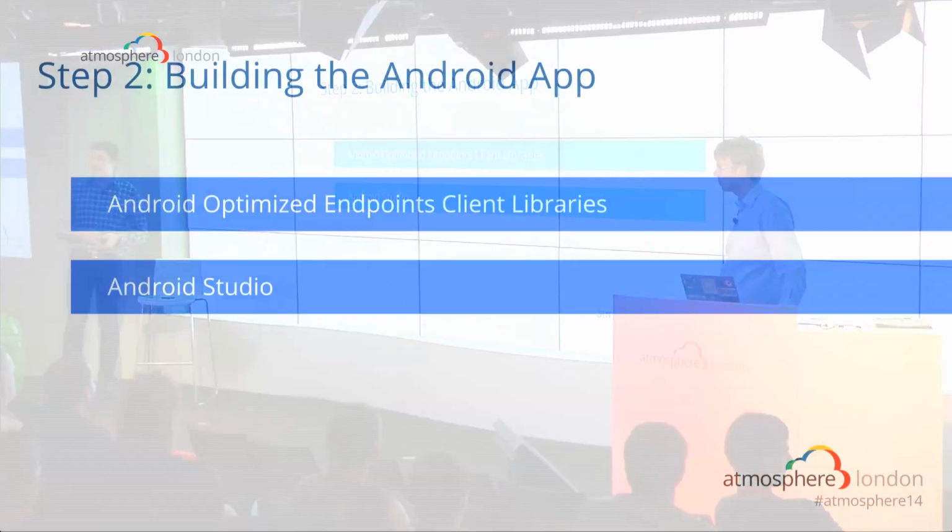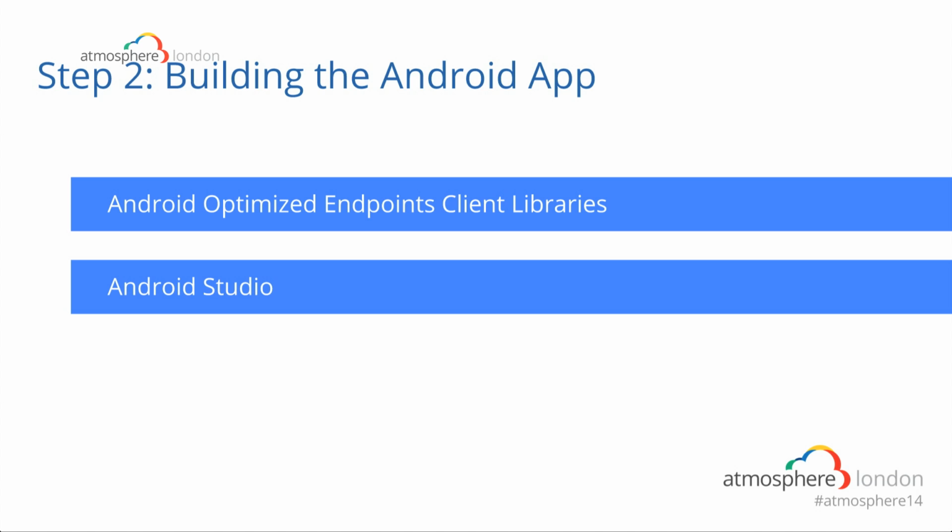So step 2, now we have a backend, albeit one that's still stubbed out. We're going to need to build an Android application. So we talked about how we can make client libraries from our endpoints, and we'll show you what that looked like. We just change back to the demo, please.